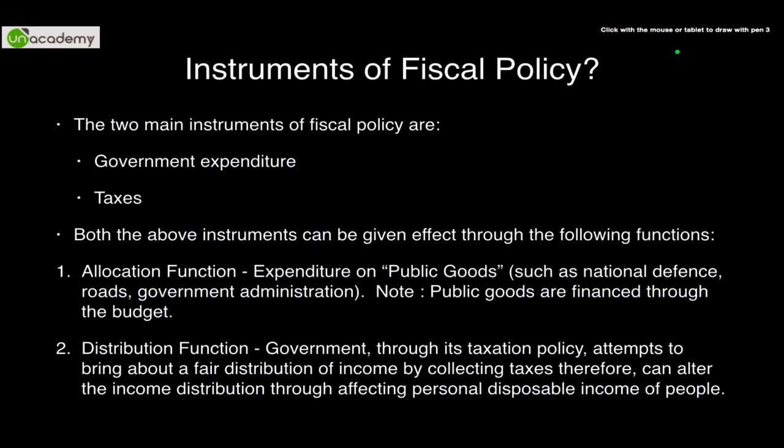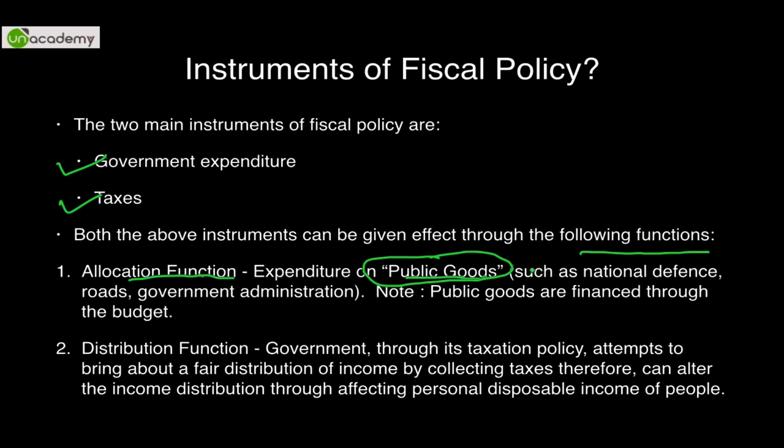Now, as we had discussed earlier, we have two instruments of fiscal policy: one is government expenditure and the other is taxes. Both these instruments can be given effect through two functions. Remember the two functions under fiscal policy. First is the allocation function, very, very important. How do we allot or allocate goods? The expenditure done on public goods is known as the allocation function.